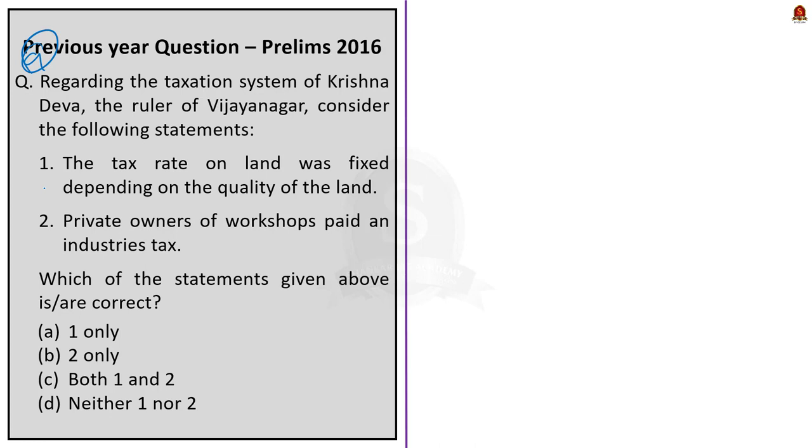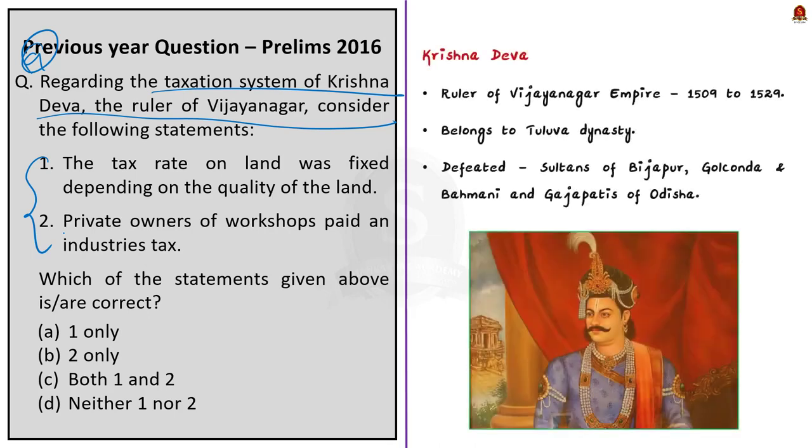Now moving on, let's look into the 9th question of set A in 2016 prelims question paper. What is this question about? It is about the taxation system prevalent at the time of Krishnadeva, the ruler of Vijayanagar. So by seeing the question itself, you can see it is a 2-statement question and it is a bit factual. You have to know both the statements are right or wrong to correctly answer the question. So to answer the question, let us see few facts about Krishnadeva.